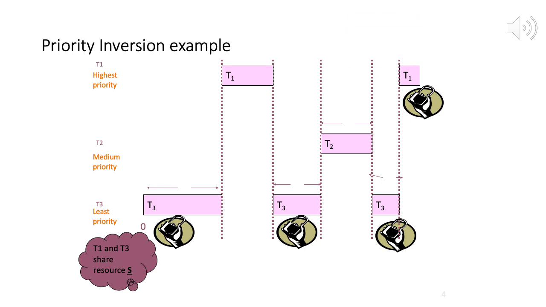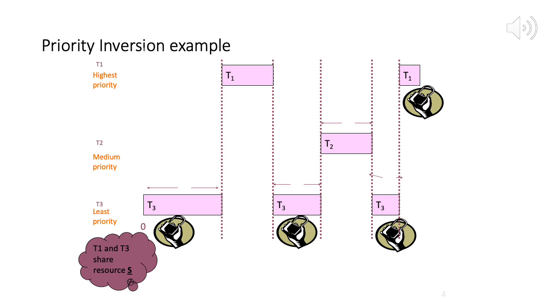Okay, so now I am on slide 4, and this just shows an animation of the priority inversion concept. The example is pretty much the same as the earlier one. Here we have just named the processes or threads as T1, T2, T3. Otherwise the example is the same. So we have T1 with the highest priority, then T2 with the medium priority, and then T3 with the least priority.